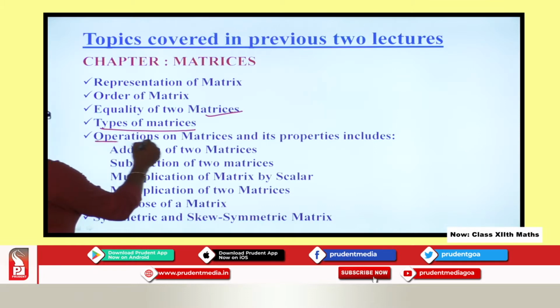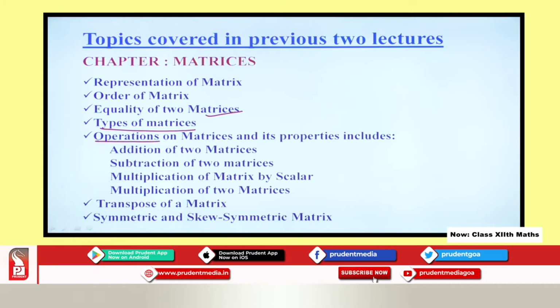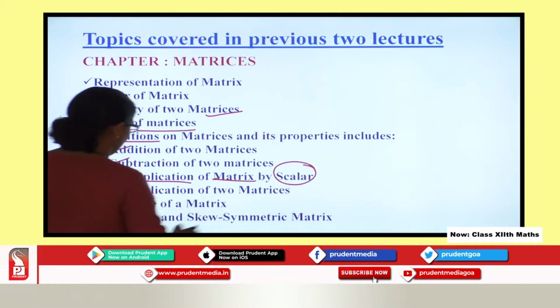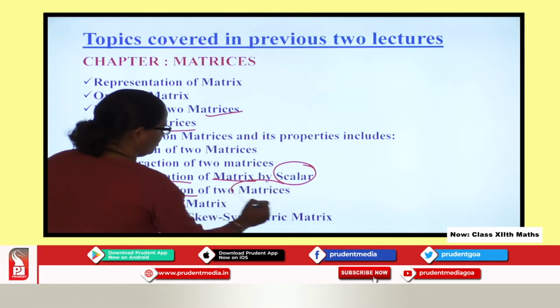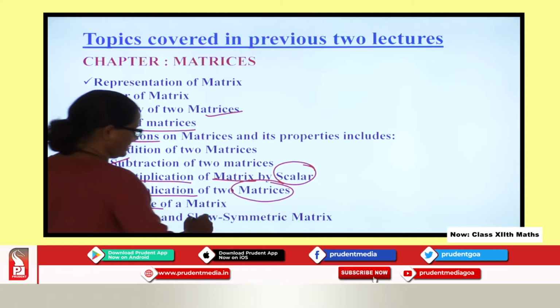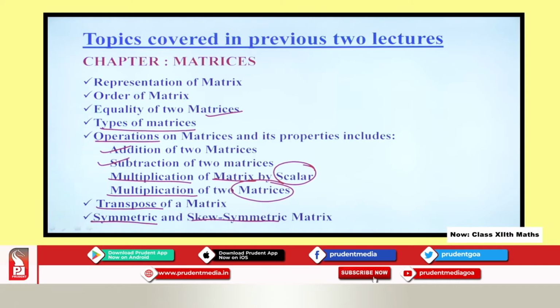Then we covered operations on matrices and their properties: addition of 2 matrices, subtraction of 2 matrices, multiplication of a matrix by a scalar and multiplication of 2 matrices. Then we discussed transpose of a matrix, which is very important. And lastly I covered symmetric matrix and skew symmetric matrix, which is a very important concept in this chapter.